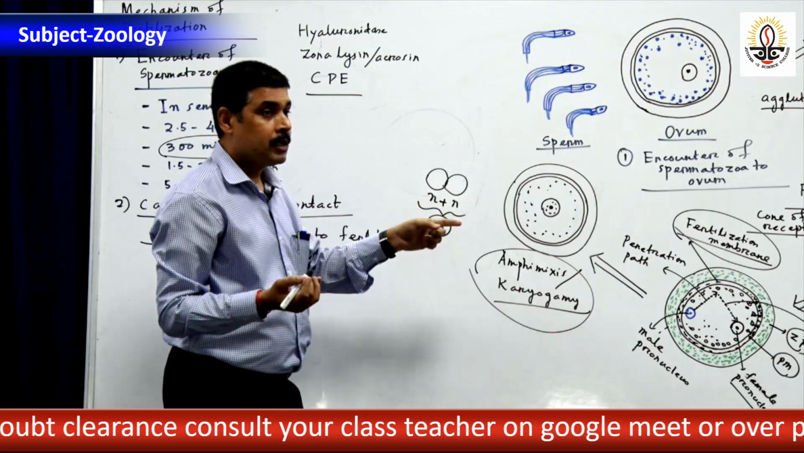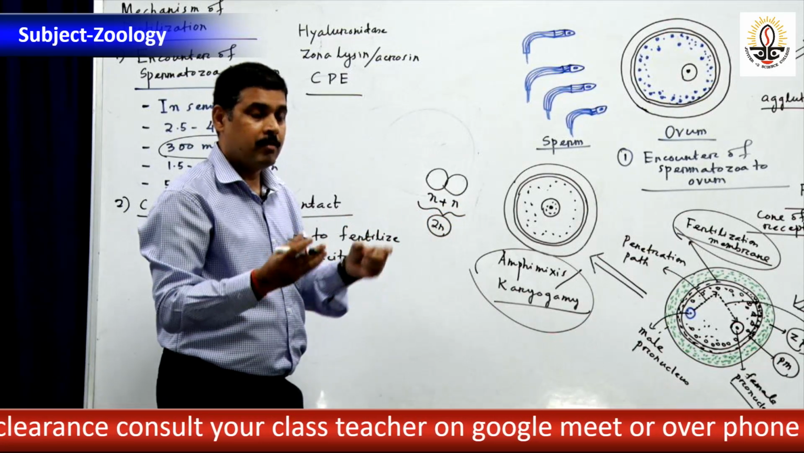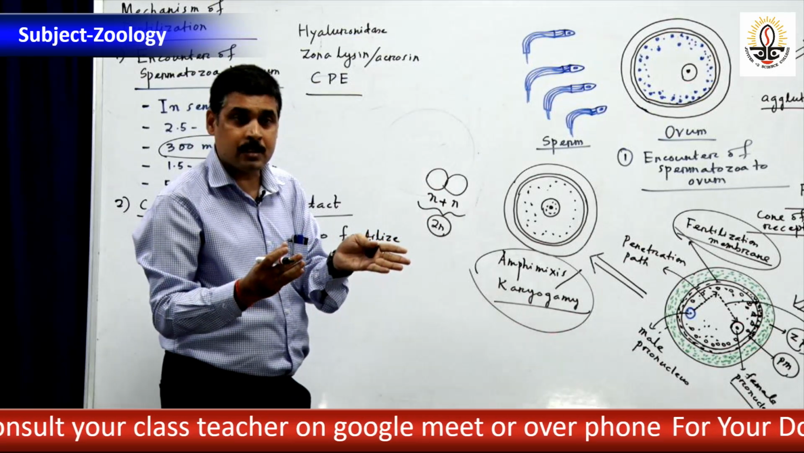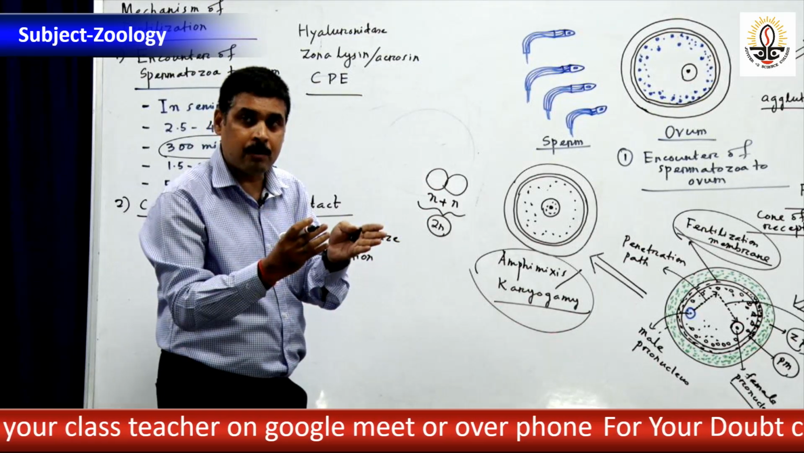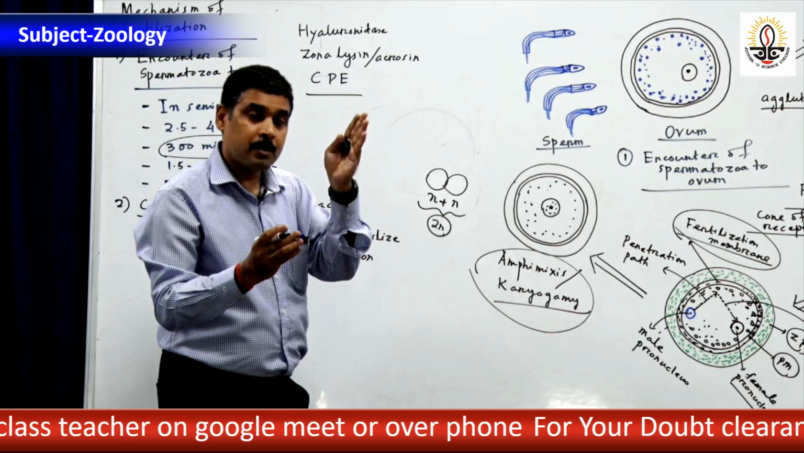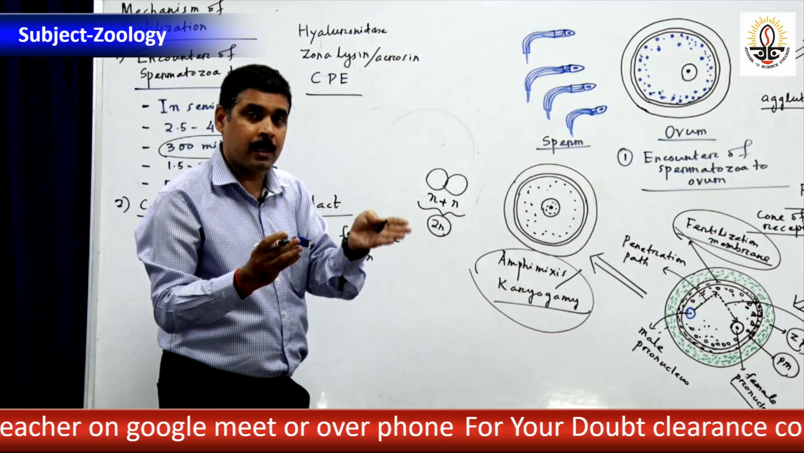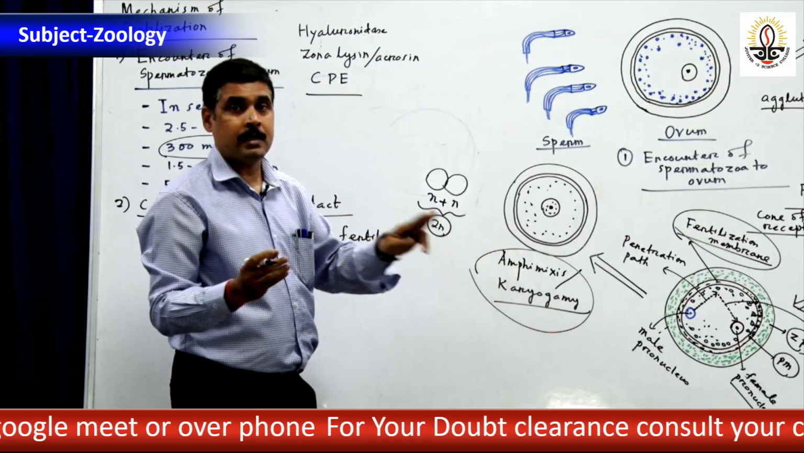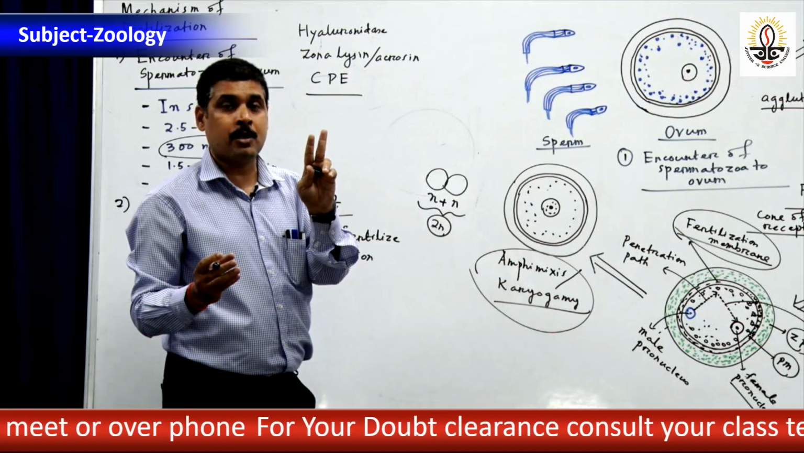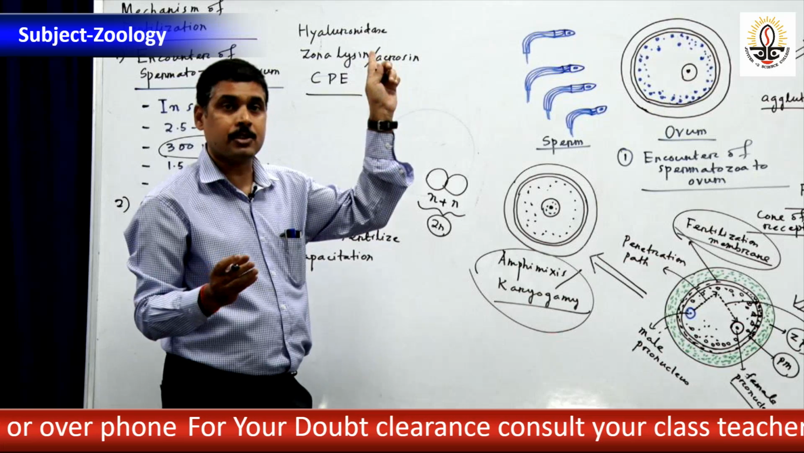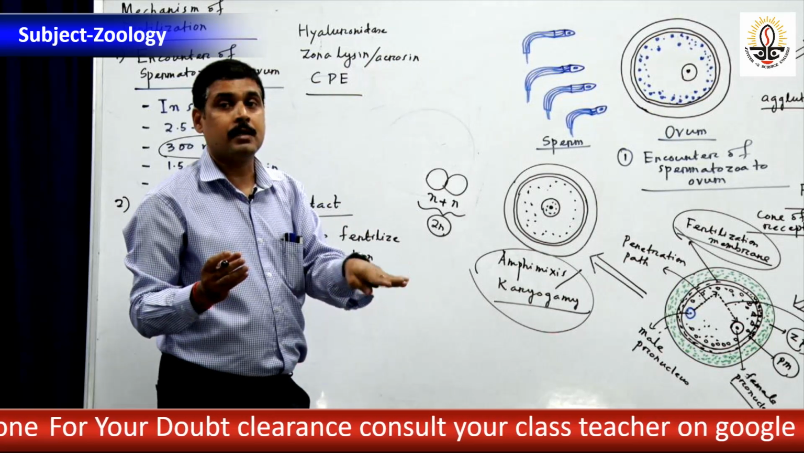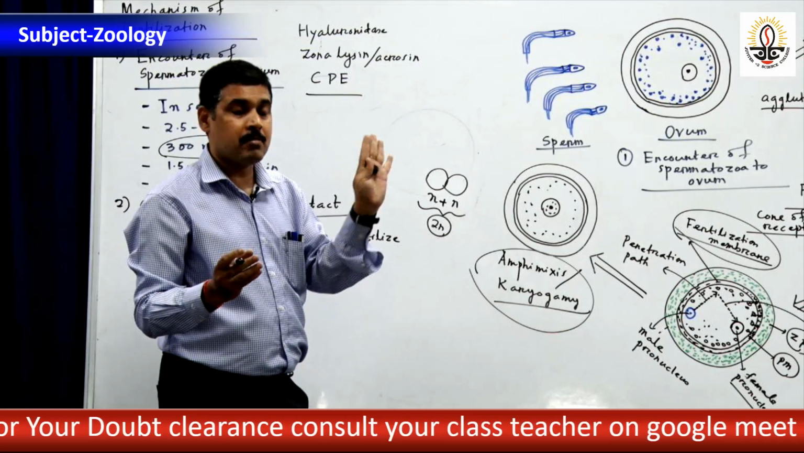The male and female pronuclei come closer, their nuclear membrane disappears, the chromosomes get mixed up, and the process of fusion of male and female pronuclei is called amphimixis. Find it, two things: the process of fusion of male gamete and female gamete is fertilization; the process of fusion of male and female pronuclei is called amphimixis. That is the main difference.